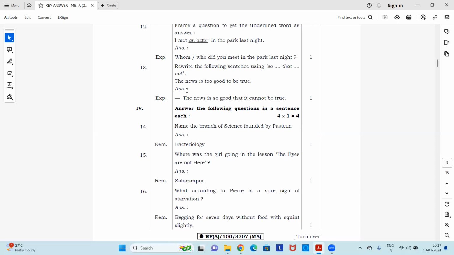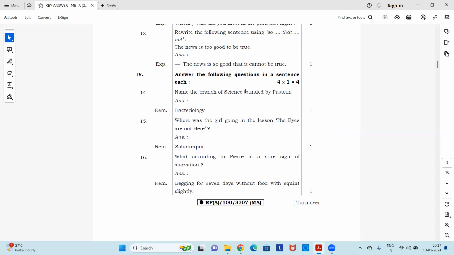Next, rewrite the following sentence using so that, not. The sentence is, the news is too good to be true. Answer: the news is so good that it cannot be true. So you have to use so, that, and not in the sentence. Instead of too good, you should change it into, the news is so good that it cannot be true.